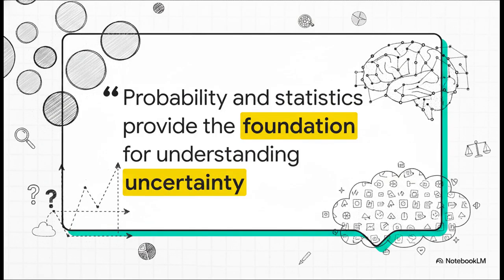Take a look at this brilliant quote from our source material. It perfectly highlights that we literally cannot build predictive models without first measuring uncertainty. Probability is, for all intents and purposes, the language of predictive models. It's the exact mathematical tool we use to quantify just how uncertain we are about something. If you want to understand machine learning, you have to realize it's not about absolute truths. It's about educated guesses backed up by massive, massive amounts of data.